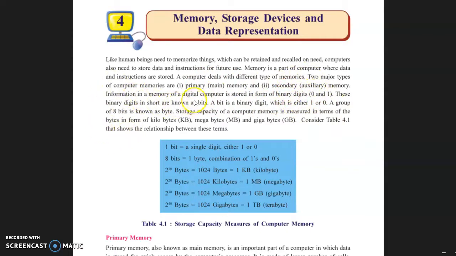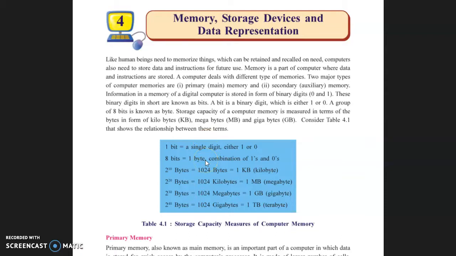Information in the memory of a digital computer is stored in the form of binary digits 0 and 1. These binary digits are known as bits. A bit is a binary digit which is either 1 or 0. A group of 8 bits is known as a byte. Underline this line, this is very important. Storage capacity of a computer memory is measured in terms of bytes, in the form of kilobytes, megabytes and gigabytes. Consider table 4.1 that shows the relationship between these terms.